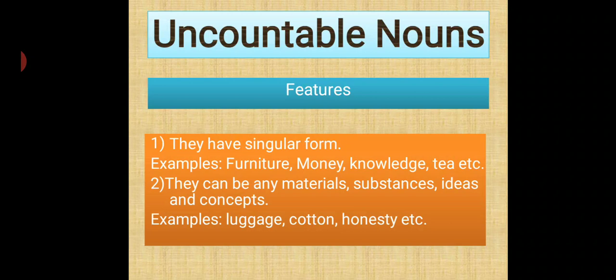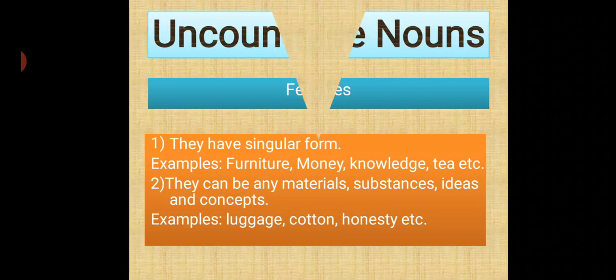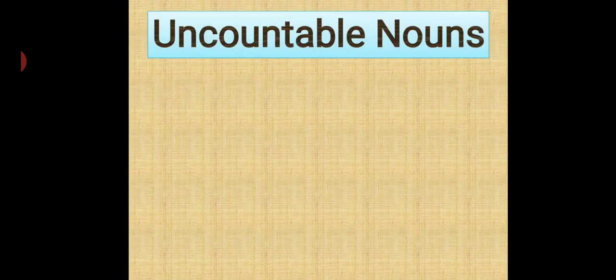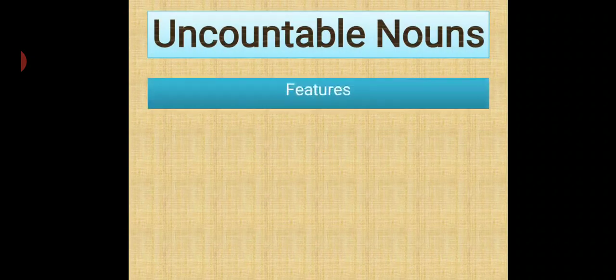So like luggage, it can be uncountable. Cotton is uncountable. You cannot separate the cotton, no? You cannot separate the luggage. It's a common name given to a thing. That's why it is uncountable. Honesty, you cannot count the level of honesty, so it is uncountable.